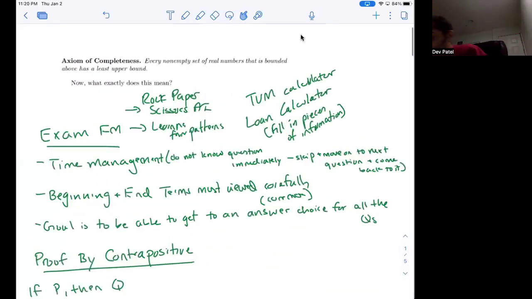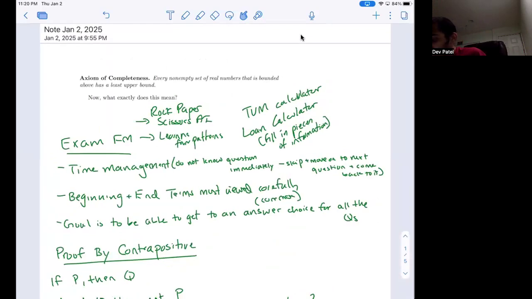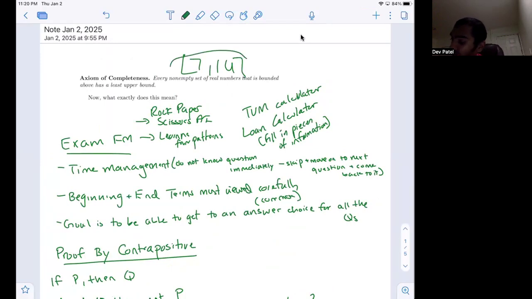One of the theorems that we're going to go over today is the axiom of completeness, which states that every non-empty set of real numbers that is bounded above has at least an upper bound. So you can think of this as we have a set of real integers, let's say from 7 to 14. So that is a set of real numbers that is non-empty. So the axiom of completeness says that every non-empty set of real numbers, which this is, that is bounded above, so it has this upper bound, has a least upper bound.